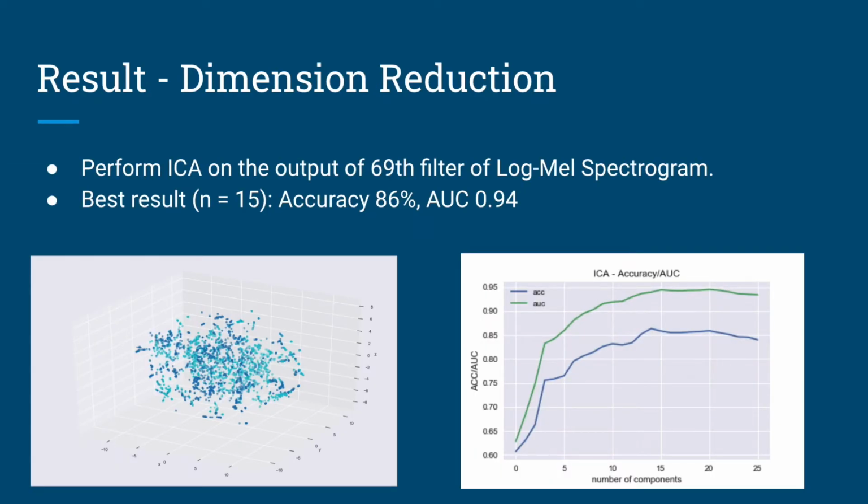We further try to reduce the dimensions of this band using ICA. We gradually increase the dimension of the output. When the number of ICA components reaches 15, the performance of the model reaches a peak, an accuracy of 86% and an AUC of 0.94.